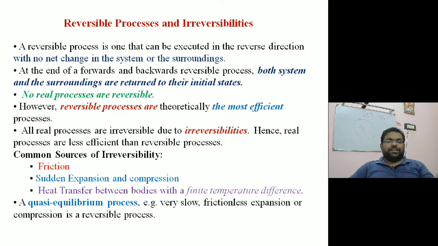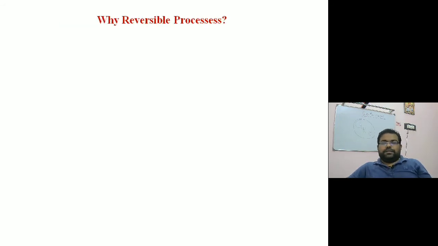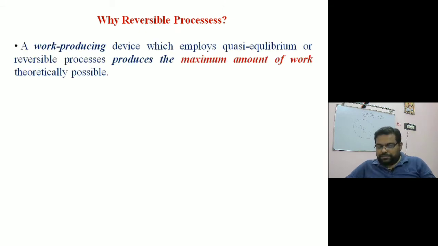So a quasi-equilibrium process occurs very slowly, so each state the process passes through is an equilibrium state. Any process which happens very slowly can be considered a quasi-equilibrium process, and any quasi-equilibrium process can be made to reverse direction without making any change to the surroundings or to the universe. Such processes are known as reversible processes. Why are reversible processes needed?